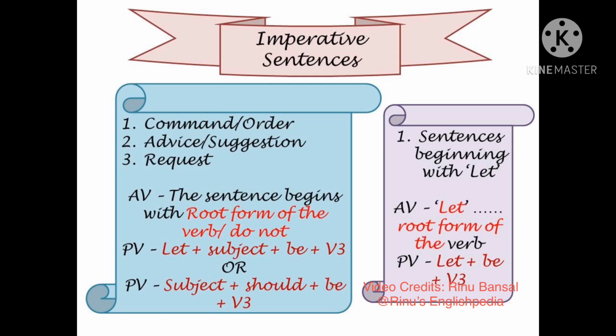In sentences beginning with let, in the active voice we have the form let plus the subject matter plus the root form of the verb. The passive voice of such sentences will be let plus be plus third form of the verb.